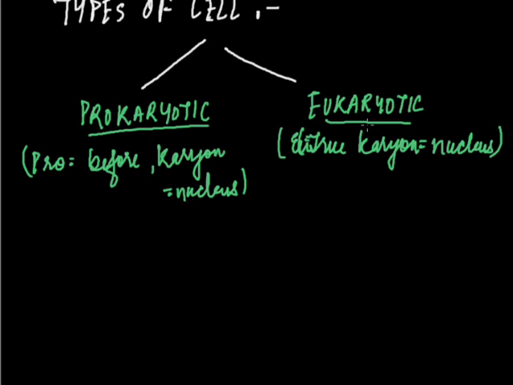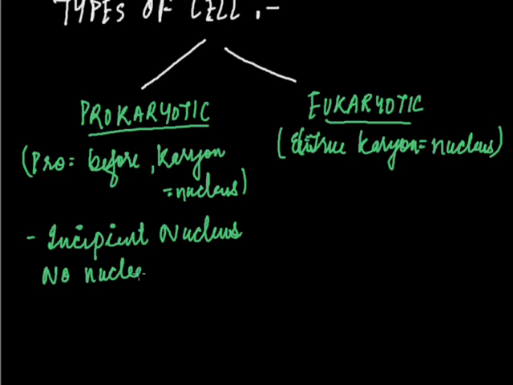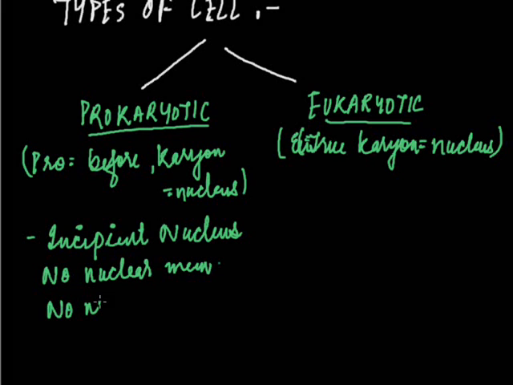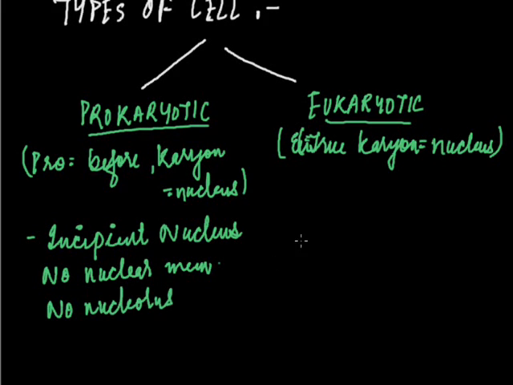Now coming to the difference between the prokaryotic and eukaryotic cell, we'll just have a look at the main basic differences. In prokaryotic, as I already told you, the nucleus is primitive, that is an incipient nucleus. No nuclear membrane. No nucleolus. But in eukaryotic, all these are present.